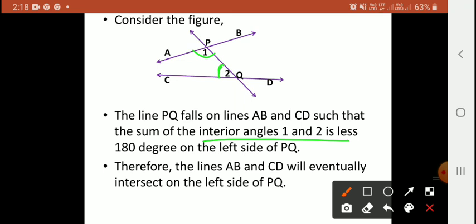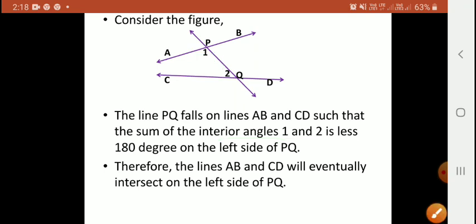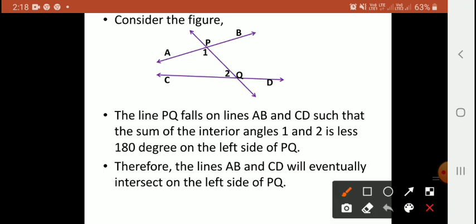Since they are not linear angles, their sum is less than 180 degree on the left side of the PQ. This is the meaning of postulate number 5. Therefore, the lines AB and CD will eventually intersect on the left side of PQ.